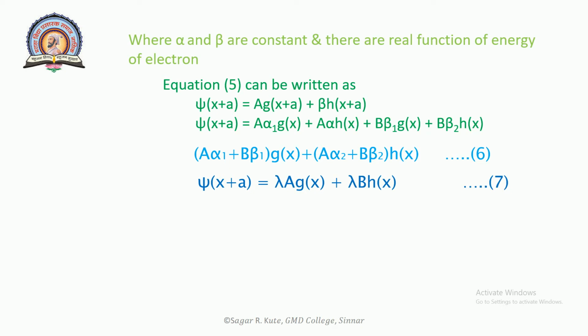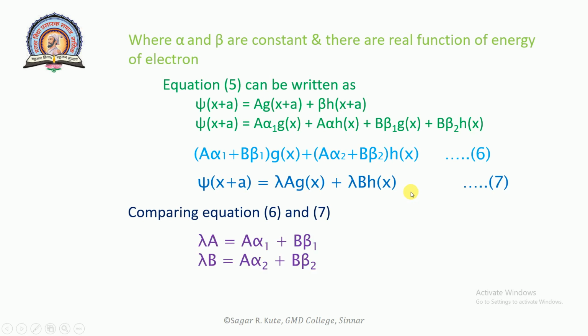Psi of x plus a is equal to lambda A g of x plus lambda B h of x, this is equation number 7. Comparing equation 6 and equation 7, lambda A is equal to A alpha 1 plus B beta 1, and lambda B is equal to A into alpha 2 plus B into beta 2.